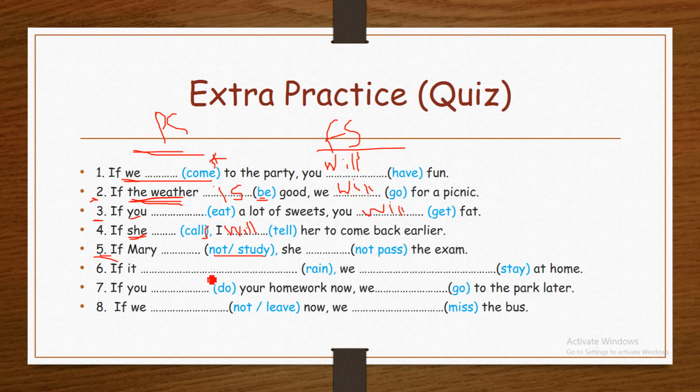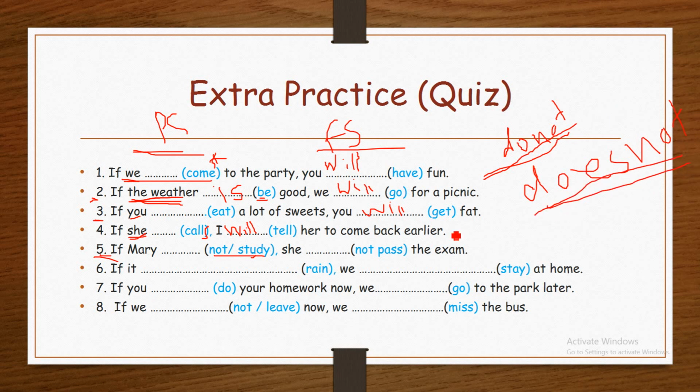For present simple, for negative, when you have a main verb, you make the negative with don't and does not. We use don't with plural subjects, and we use does not with singular subjects.